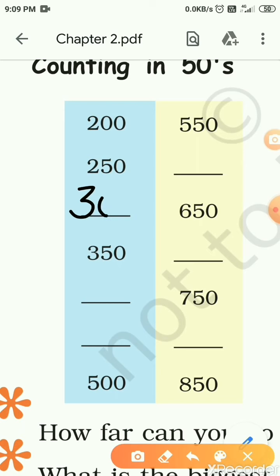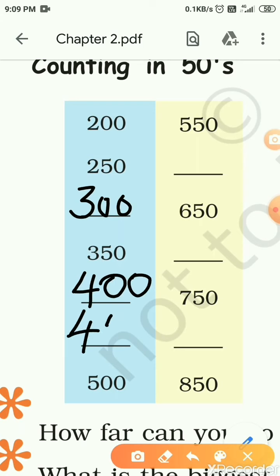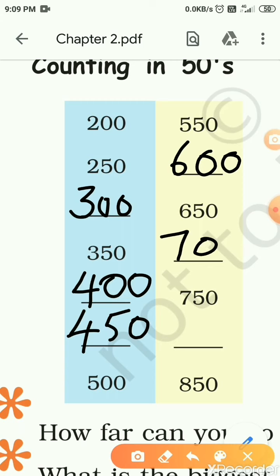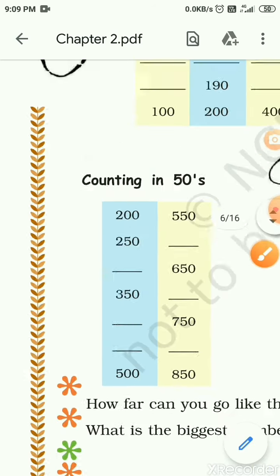Next is 350. After 350, 400, 450, 500, 550. Then 600, 650, 700, 750, 800, 850. Then 900, 950. So it keeps on going.